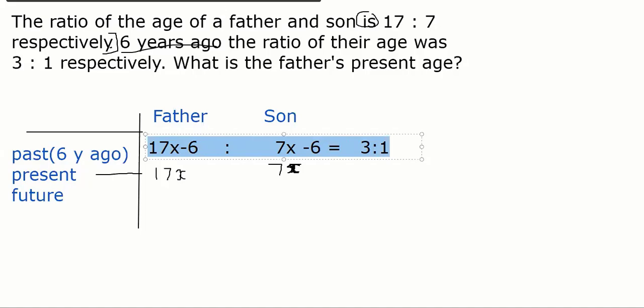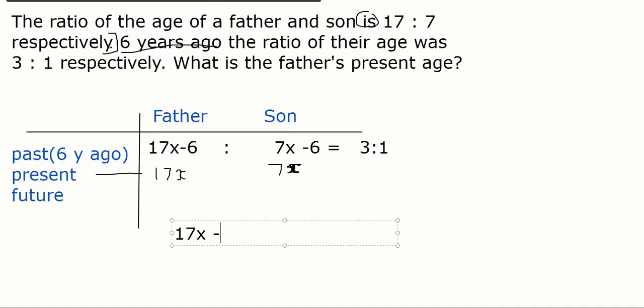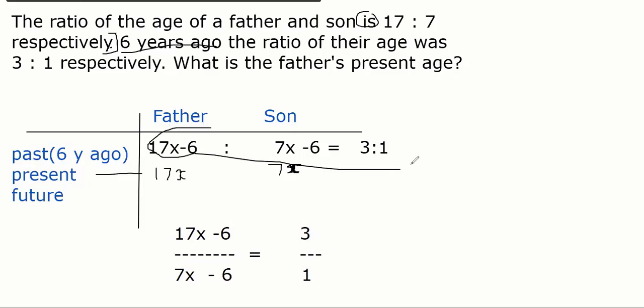Ratio means always a division, right? So you write 17x minus 6 ratio means division by 7x minus 6, right? And that is given as 3:1, which means 3/1. Till now, is it clear or not? Yes, sir, it's clear. We have just put what is given here.